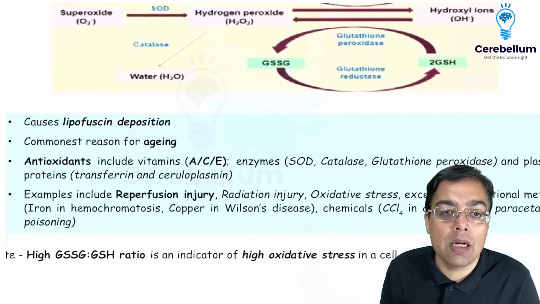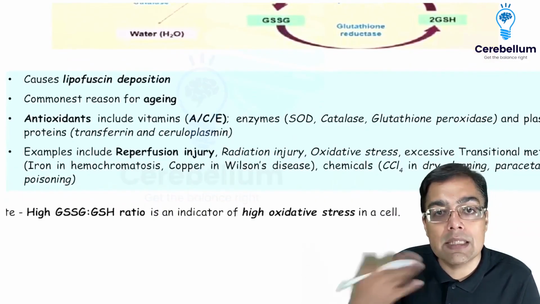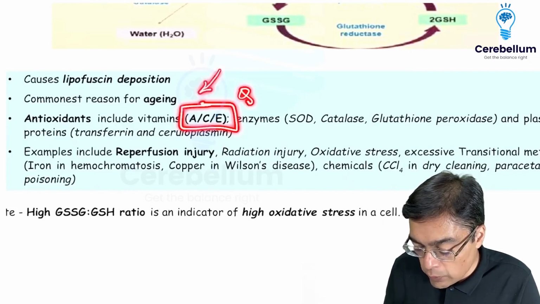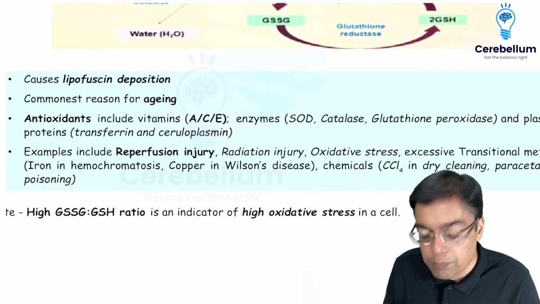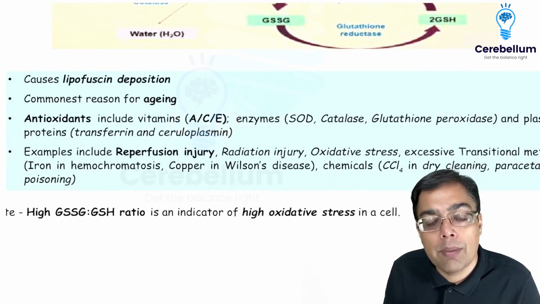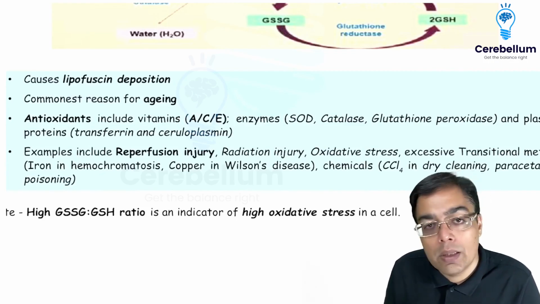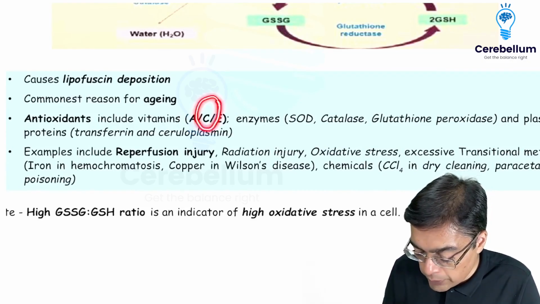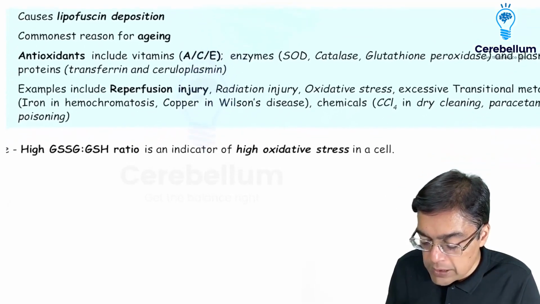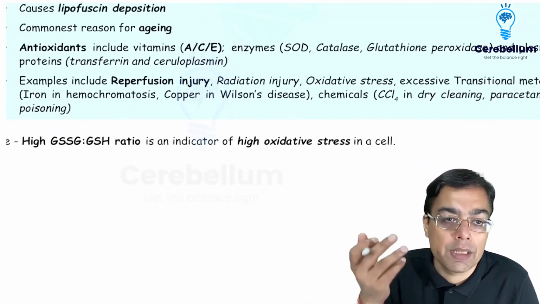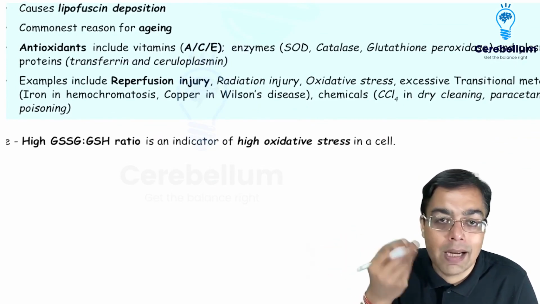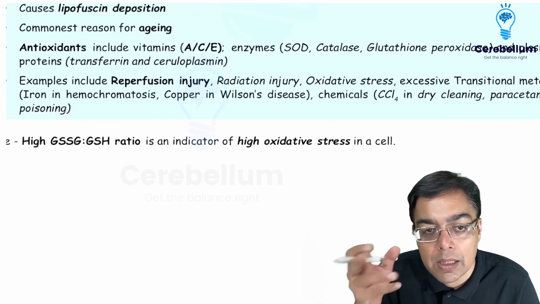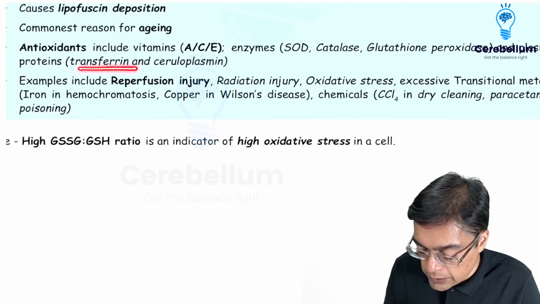If you are asked a question in the exam regarding the antioxidant vitamins, of course, you have to ace the exam. That's how you remember it, friends. Ace the exam with flying colors. So vitamin A, vitamin C, vitamin E are going to be examples of powerful antioxidants. Which of them happens to be the strongest antioxidant? Of course, the one that you and we are consuming every day in the lemons and in the citrus fruits. So that means vitamin C. Of course, we are having certain plasma proteins which are going to be having a protective role with respect to the free radical injury, and those are examples of proteins primarily which are going to be having an attachment with either iron or copper. For example, transferrin and ceruloplasmin.